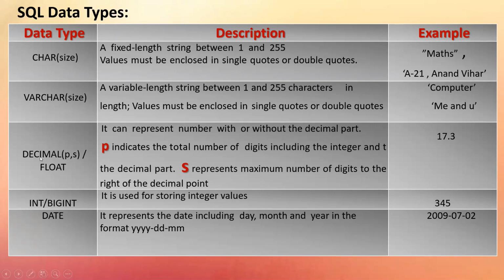So the decimal or float data type is meant for numbers with a decimal point. In decimal, I need to specify the size. For size, I have to mention how many digits in total I'm allowing, and out of that, how many are allowed after the decimal point.